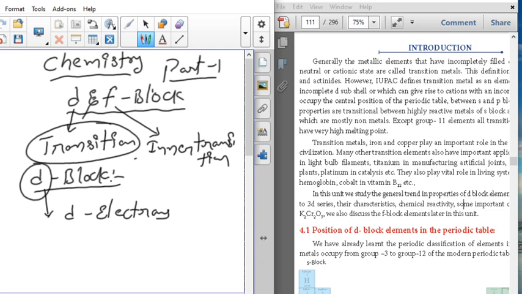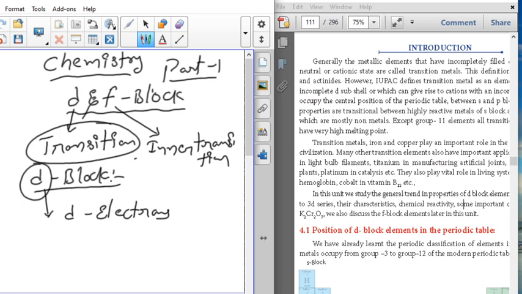These d block elements have a lot of importance in our life. For example, bulbs contain the element tungsten, blood hemoglobin contains iron, vitamin B12 contains cobalt, and the most familiar elements we use are gold, silver, copper for ornaments. A lot of varieties, many properties, color. In the laboratory, whatever solutions you observe with color must contain d block elements.